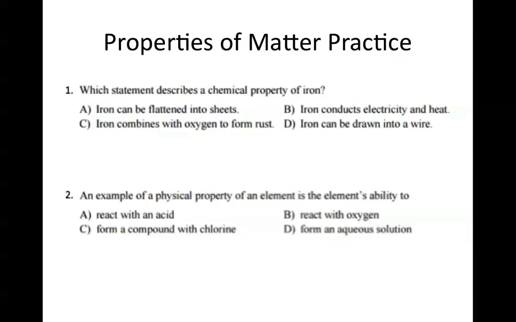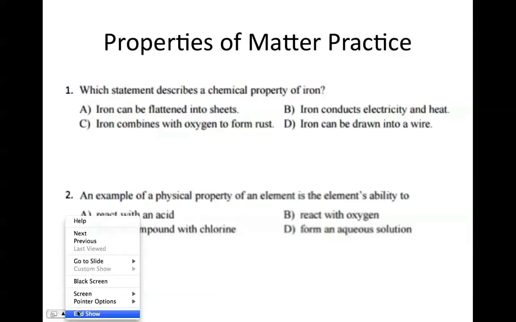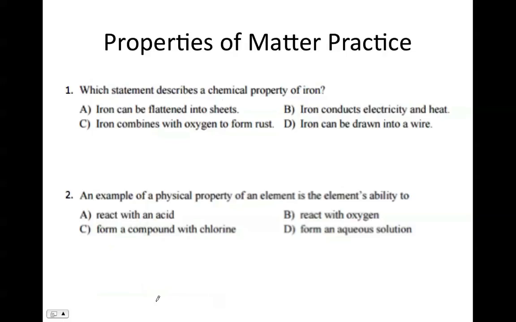So let's look at these two examples. Let me just pull up the pen. What statement describes a chemical property of iron? So we want to look at, again, what types of properties here are we dealing with that's going to change the type of matter. So iron can be flattened into sheets. Unfortunately, when we flatten it into sheets, it's still iron. So we have not spoken to changing what iron is. Iron combines with oxygen, so we're talking about it reacting with something. So that's potentially a correct answer.